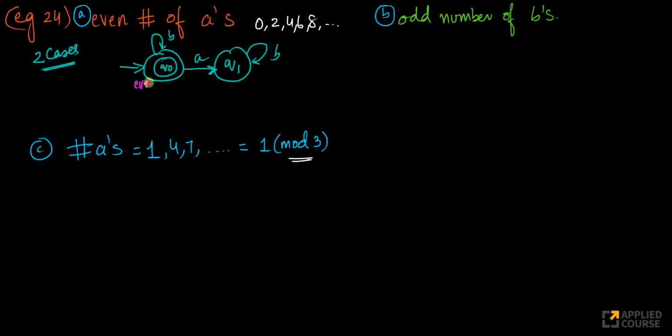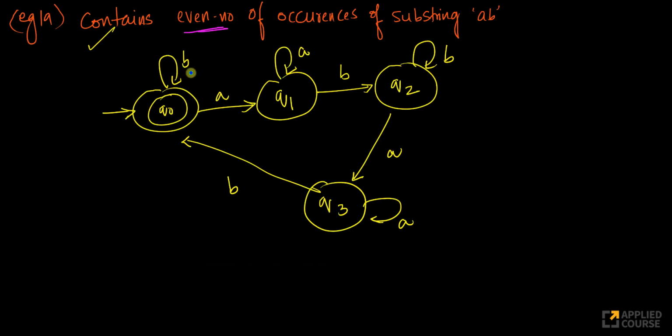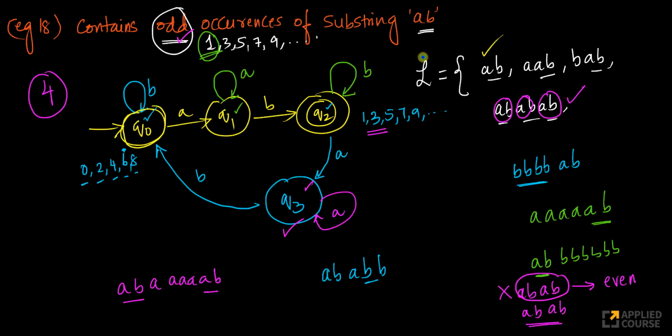What if I make this track even? What if I make this track odd? We've seen this type of example earlier also, right? For example, we have looked at even number of occurrences of string AB. Look at this, odd number of occurrences of AB. We have seen similar examples.